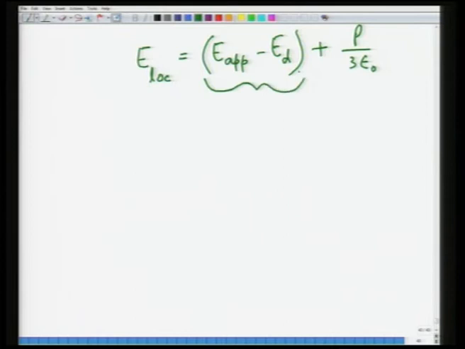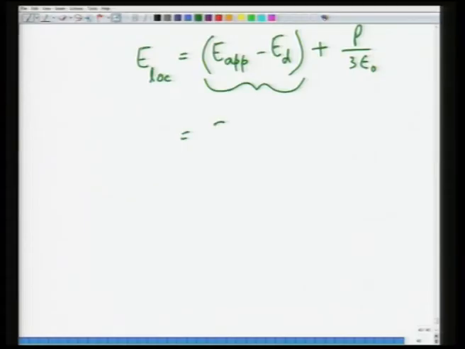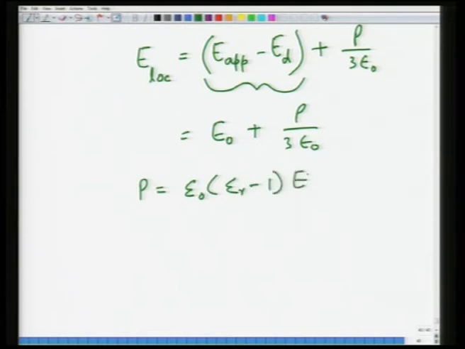We have said that E applied minus ED is what is felt by the capacitor. So, let us say this is equal to something called E naught plus P divided by 3 epsilon naught, and we know that P is equal to epsilon naught (epsilon r minus 1) into E naught, which is what is felt by the dielectric. This is a macroscopic equation, right.